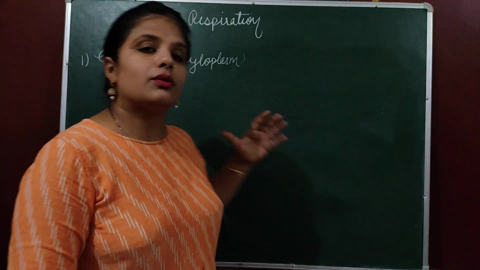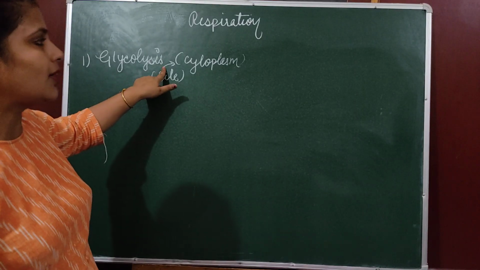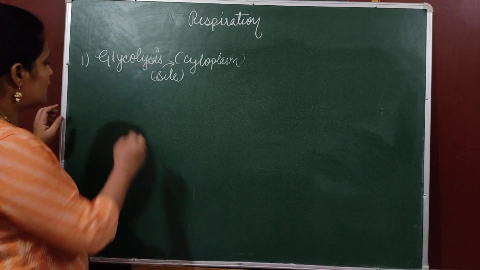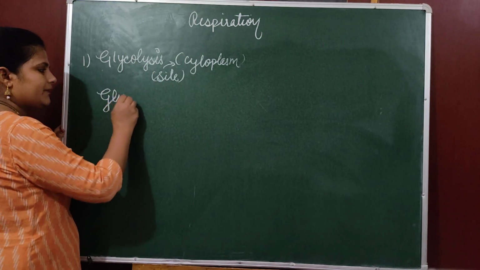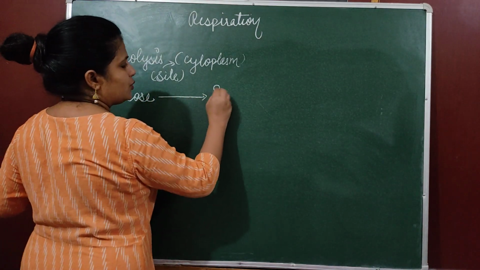Now, what will go in glycolysis? Glyco means glucose, lysis means breakdown. So, glycolysis is the process of breakdown of glucose. Glucose will break down into pyruvic acid.